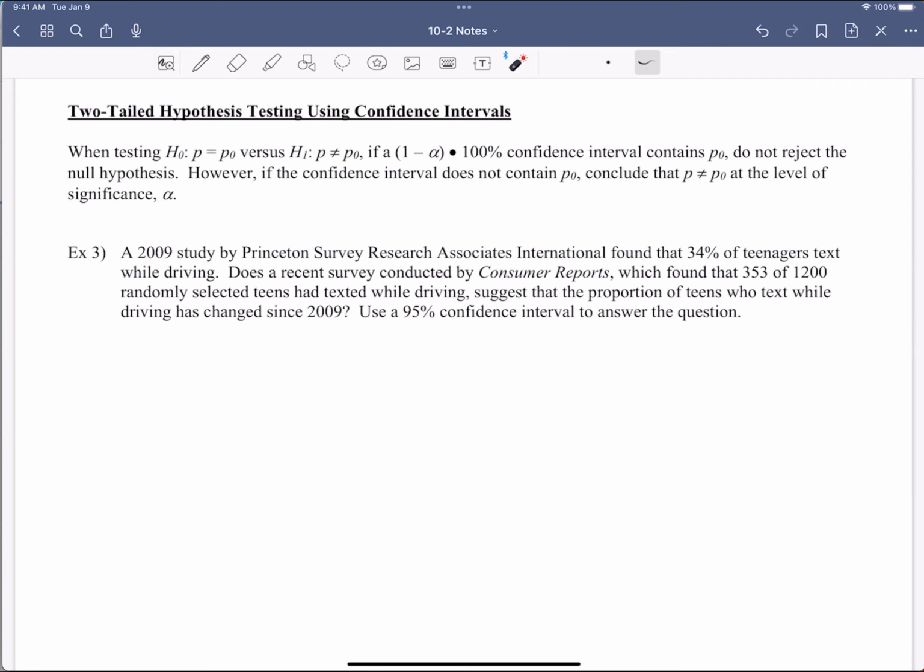Let me get my highlighter. If it contains, do not reject. That means it's part of it. Well, no duh. If we are, let's say, 95% confident that the information we already know is in the interval, then what we already know is in that interval. So we're 95% confident that it's there. If it does not contain this, that's whenever we reject. That's when you reject that null.